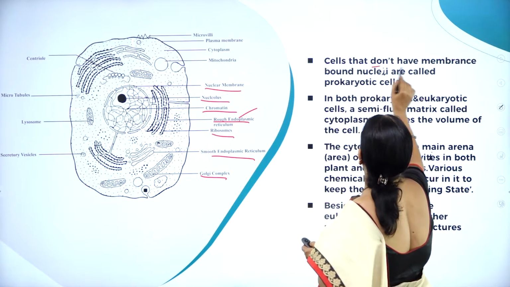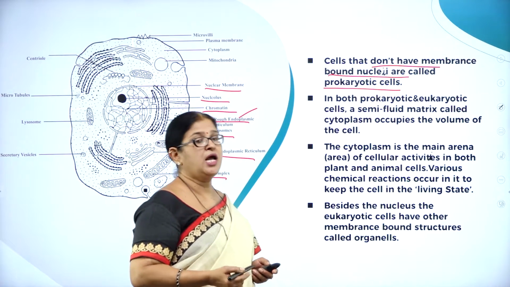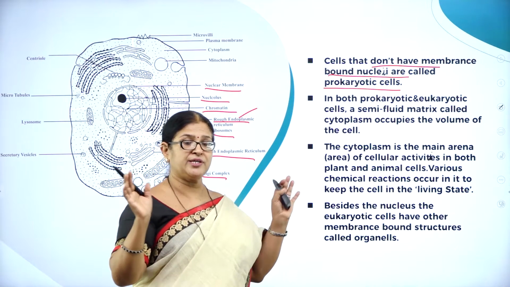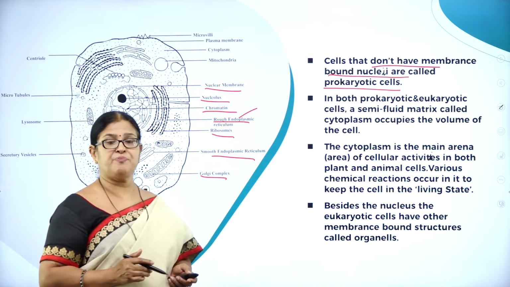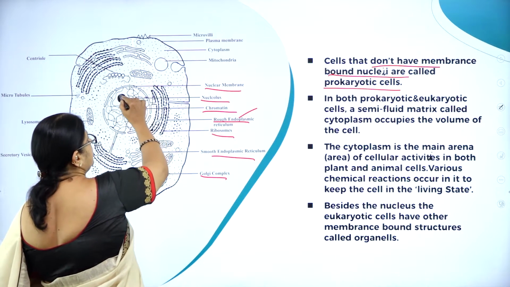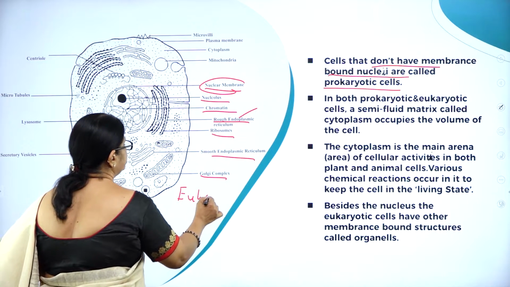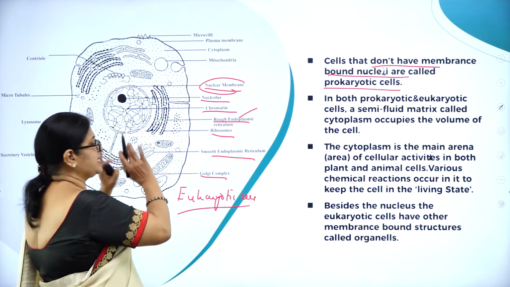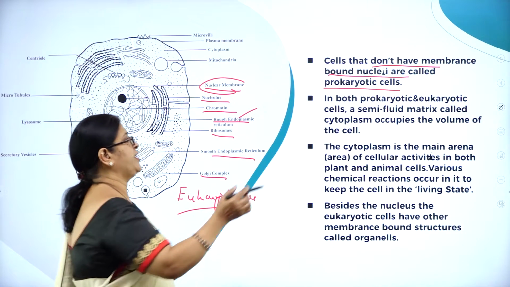Here, the cells that don't have membrane-bound nuclei are called prokaryotic cells. As I said, how do you differentiate a prokaryotic cell from a eukaryotic cell? A eukaryotic cell has a nucleus bound by a definite nuclear membrane, whereas in a prokaryotic cell the nucleus is not. Here you can see the definite nuclear membrane. So this is a eukaryotic cell. It has a definite nuclear membrane, whereas it is absent in a prokaryotic cell.